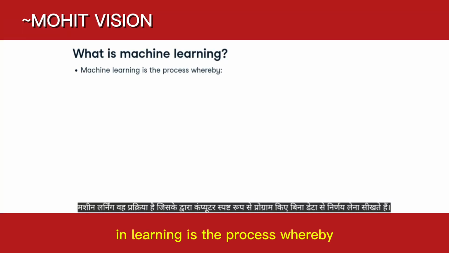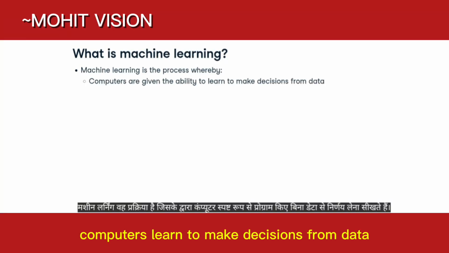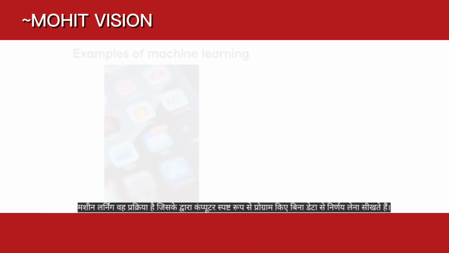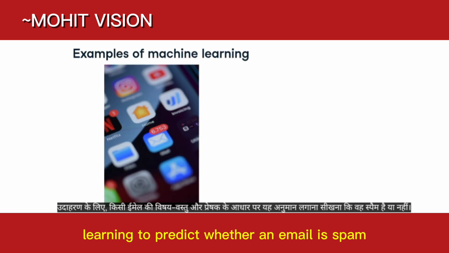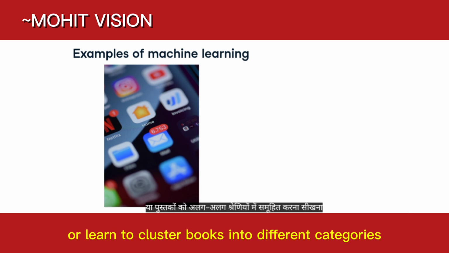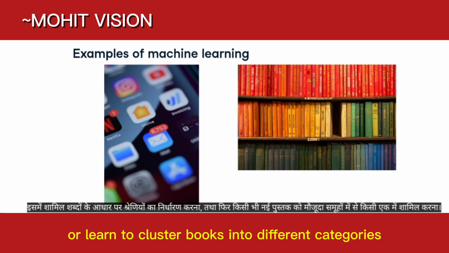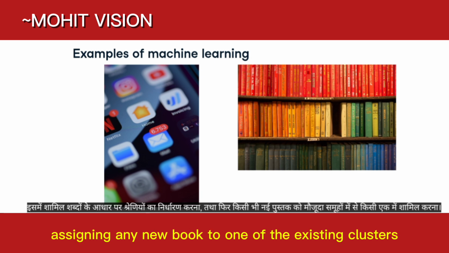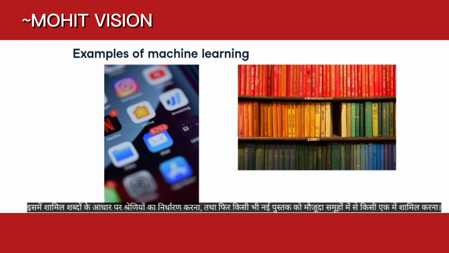Machine learning is the process whereby computers learn to make decisions from data without being explicitly programmed. For example, learning to predict whether an email is spam or not spam given its content and sender. Or learning to cluster books into different categories based on the words they contain, then assigning any new book to one of the existing clusters.